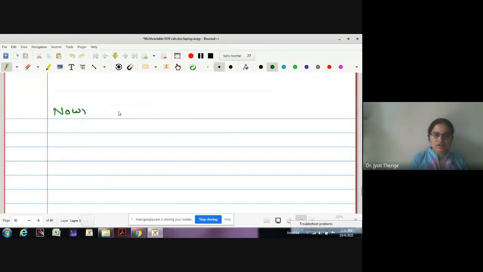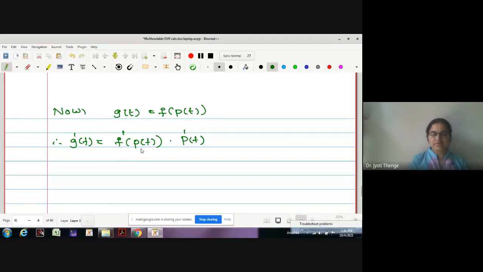Now g of t is defined as f of p of t. What is the first derivative? Is it f dash of p of t into p dash of t? But what is f dash of p of t? First derivative, gradient vector, and just now we have seen the notation: summation j equals 1 to m, dj f of p of t into its component pj dash t.